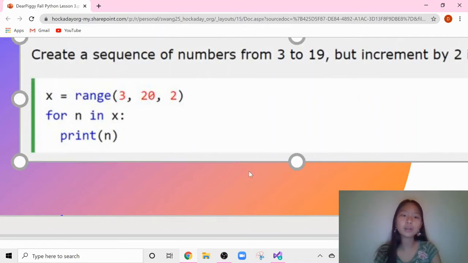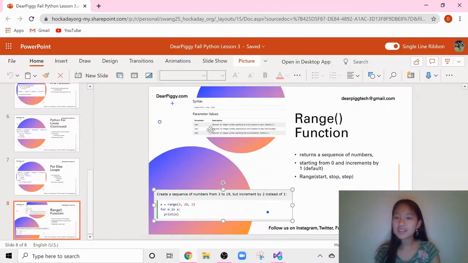So how it would work, it'd probably go 3, 5, 7, 9, 11, 13, 15, 17, 19, and then it would stop. And notice I was counting by 2's here. If this was 1, I would just count each separate one. If this was 3, I would count by 3's. So that's what increment means. This is going to be a short and sweet little video, and let's try it.